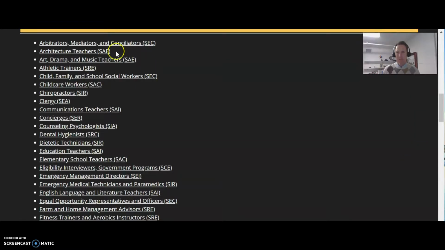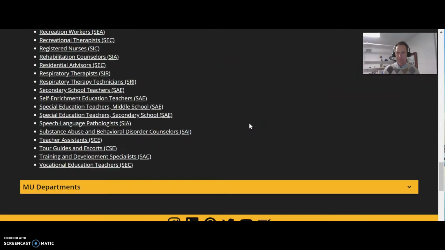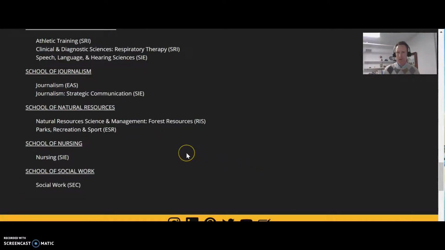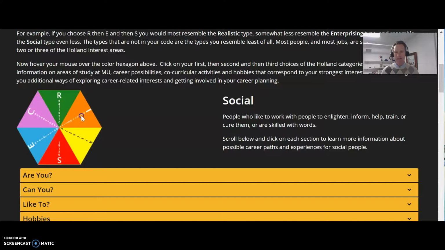So if I look at careers, it's going to show that career and its Holland code. And departments or majors related to that as well. BYUI may not have the same exact majors as either Ball State or the University of Missouri, but you can see things that might be similar to what's offered here as you look into the next part of this assignment, looking at the BYU Idaho catalog. You can also look at your other interest sections. My second one is I, and you can look through the information for investigative as well.